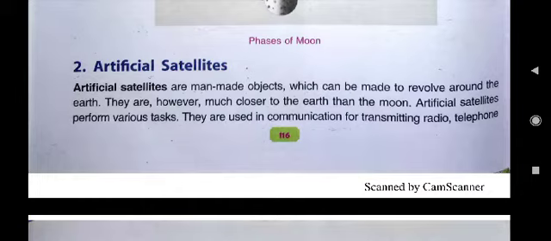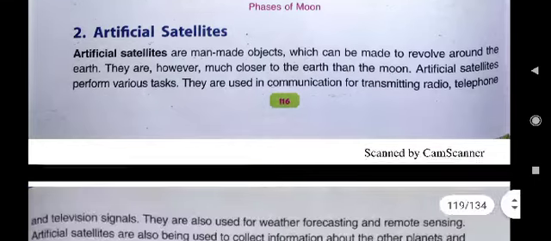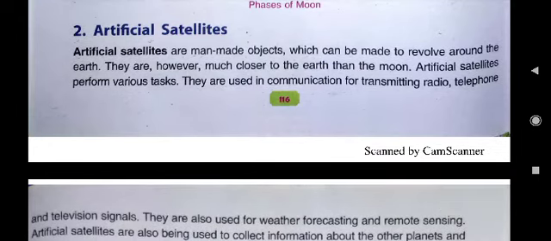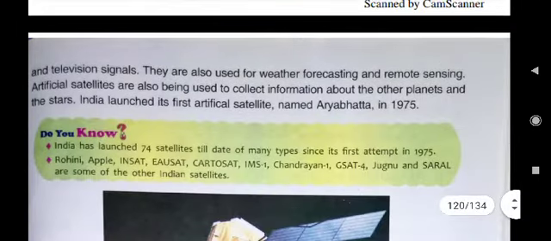They are used in communication, for transmitting radio, telephone and television signals. Then they are also used for weather forecasting and remote sensing. Artificial satellites are also being used to collect information about the other planets and the stars.